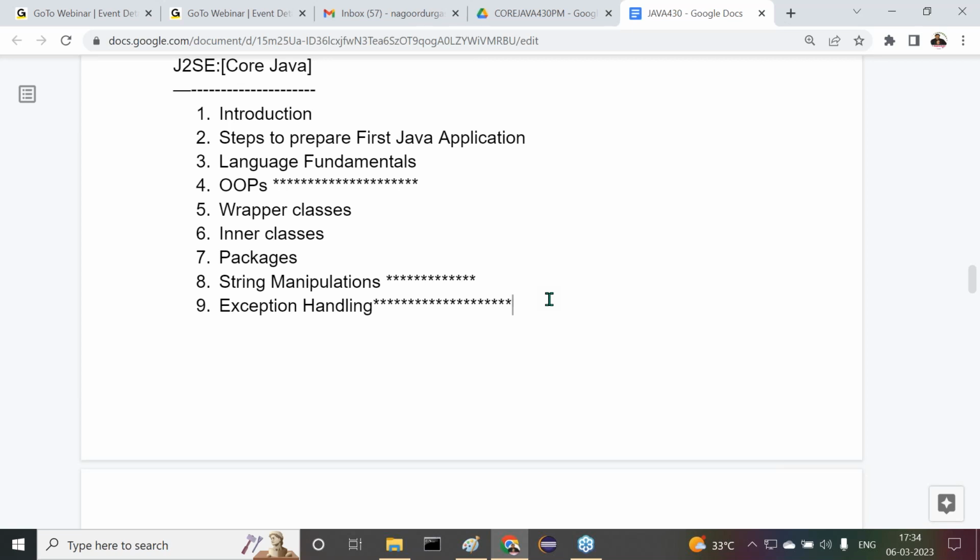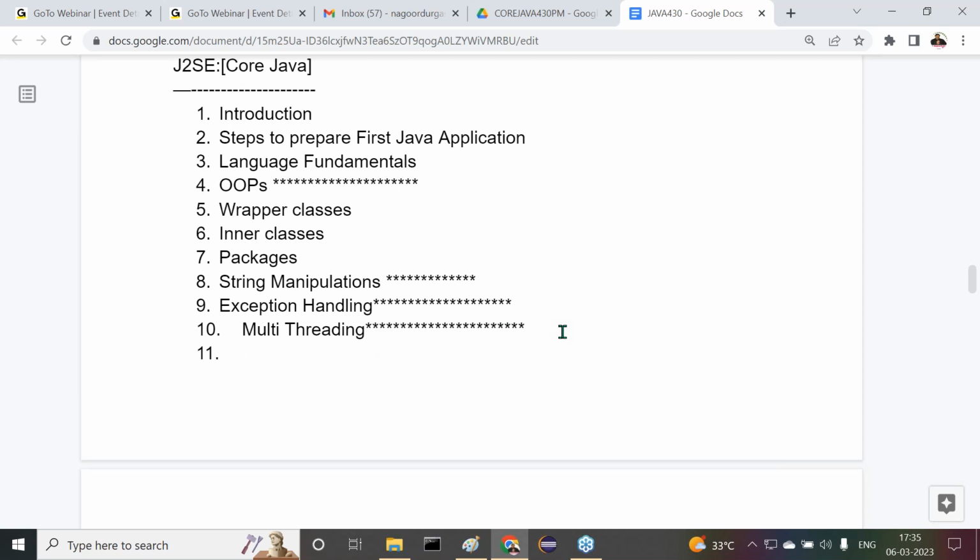All these concepts are covered inside exception handling. There we are going to see the throws keyword, throw keyword, try catch finally, try with resources. So many concepts are available, and we are going to see all of them inside exception handling. This is one of the important topics in core Java. When we complete exception handling, next one is multi-threading. Multi-threading is also one of the important topics in core Java. Important topic, at the same time a somewhat confusing concept.